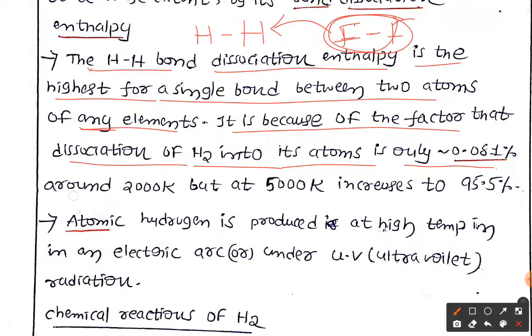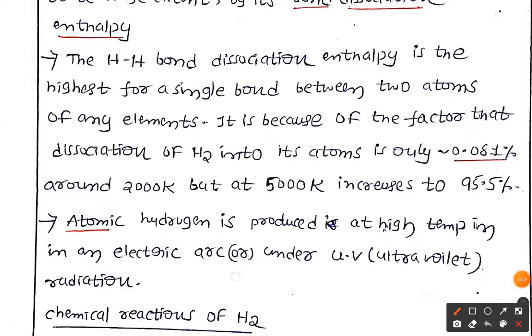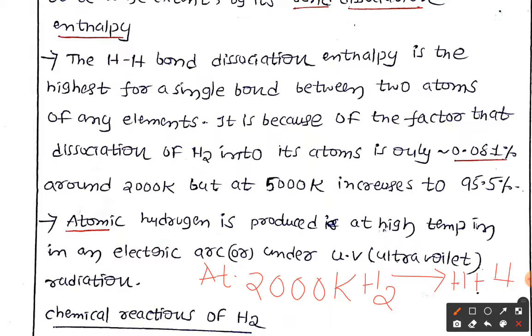is 0.081% at around 2000 Kelvin, but at 5000 Kelvin it increases to 95.5%. Sorry, that is not 200, it is 2000 Kelvin. If the hydrogen diatomic molecule dissociates into hydrogen atoms at this temperature, the percentage is only 0.081.